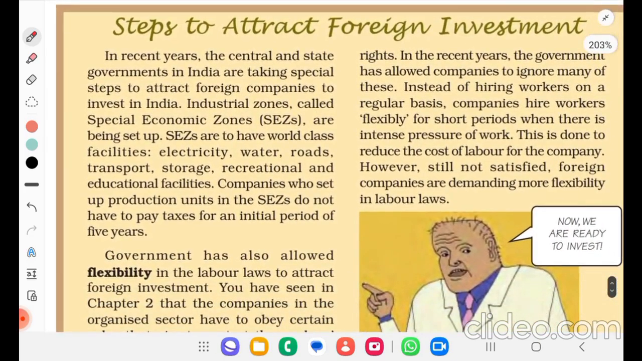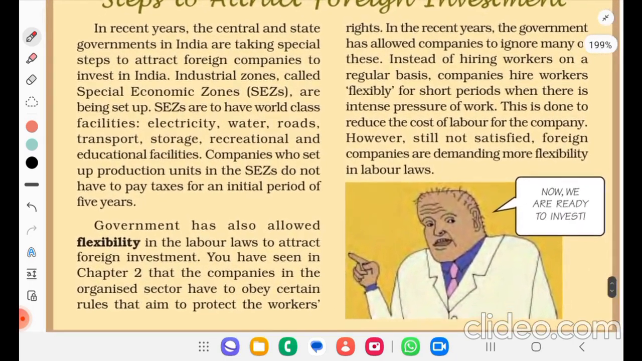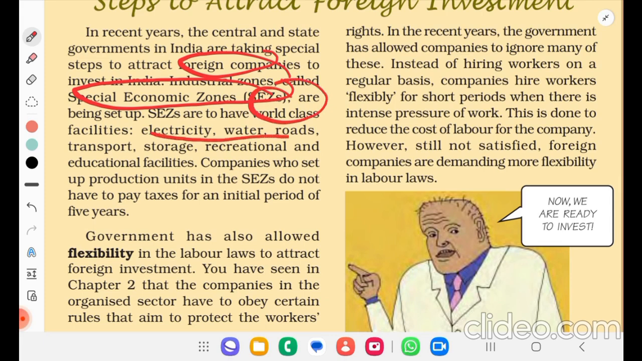So now we'll see steps to attract the foreign investment. In recent years, the central and state governments in India are taking special steps to attract foreign companies to invest in India. Industrial zones, called special economic zones, are being set up. Special economic zones are to have world-class facilities: electricity, water, roads, transport, storage, recreational and educational facilities.